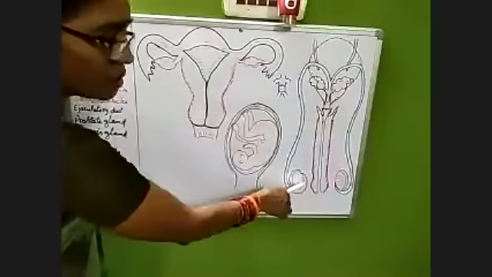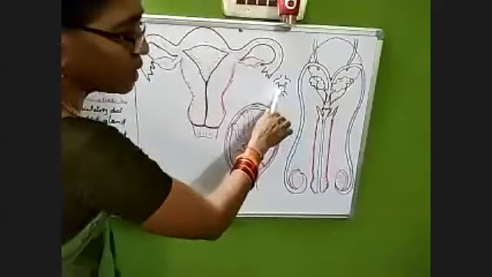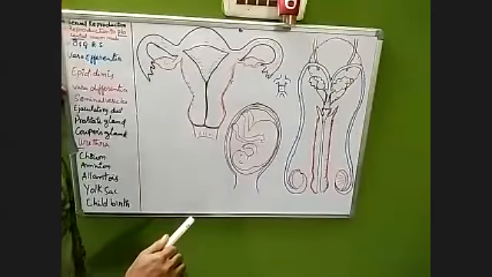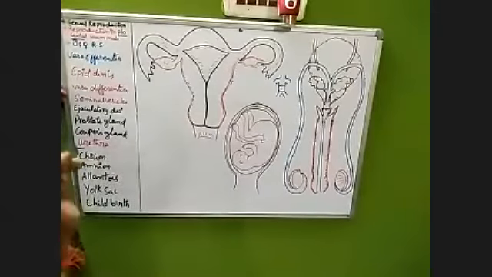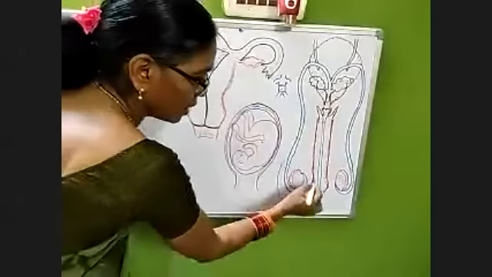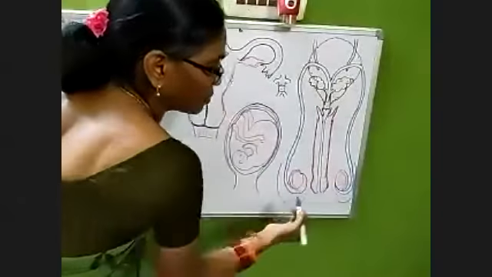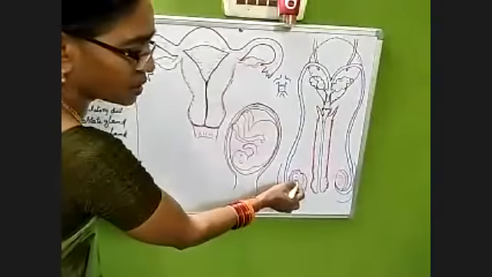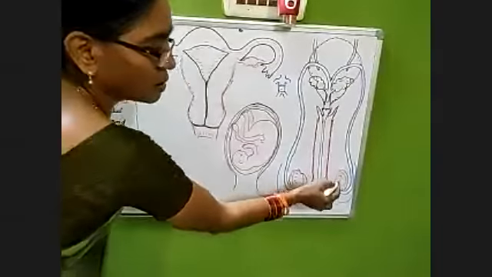So these testes, where are they lying, inside the abdominal cavity or under the abdominal cavity? Under the abdominal is correct. Under means below the abdominal cavity in scrotal sacs. See, like this, scrotal sacs will be there. In that they will be present, a pair of bubble-shaped structures. This is one testis, this is another testis.